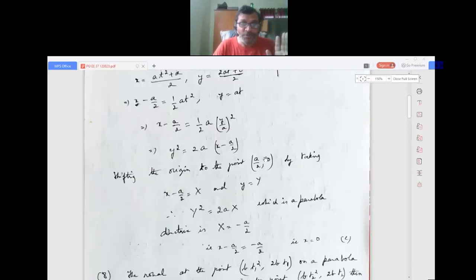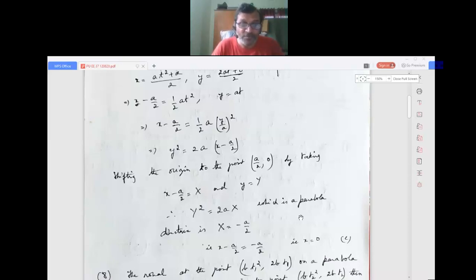So shifting the origin to the point a by 2 comma 0, that is, shifting the origin to h comma k, the vertex. For y squared equals 4x the origin is 0 comma 0. Shifting the origin to a by 2 comma 0, we have x minus a by 2 as capital X, capital Y equals y. So the equation will be capital Y squared is equal to 2a into capital X, which is a parabola in general form.